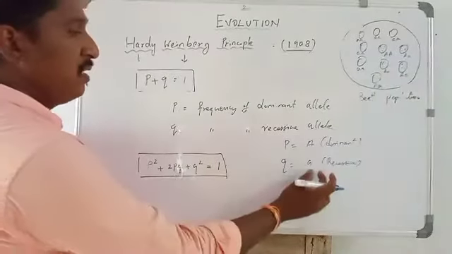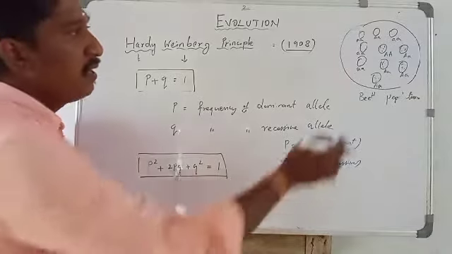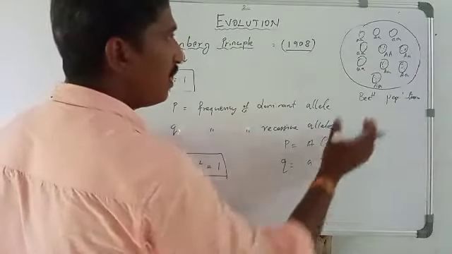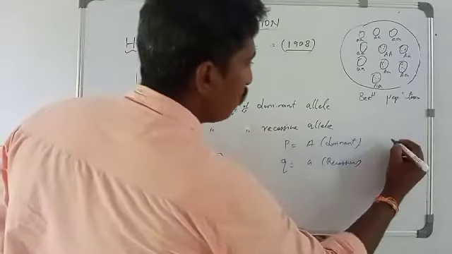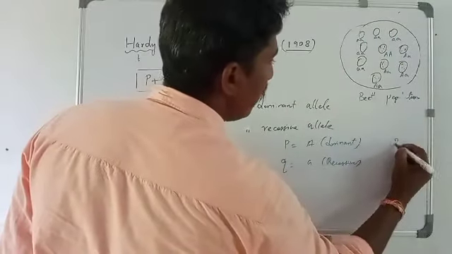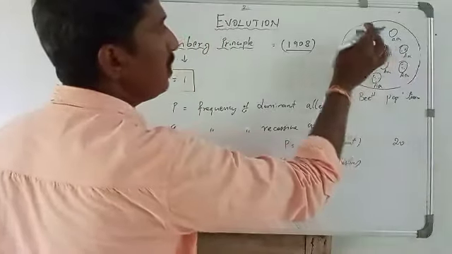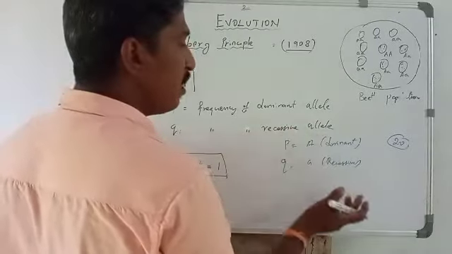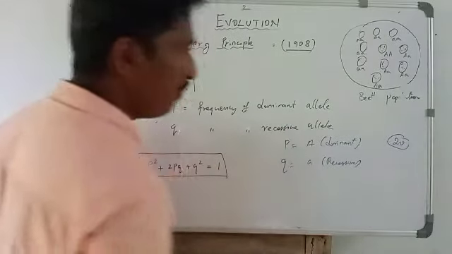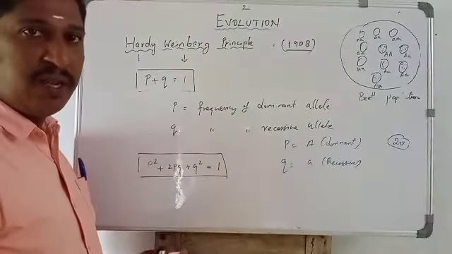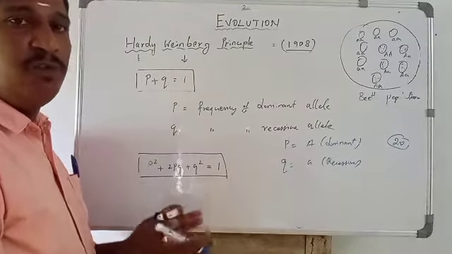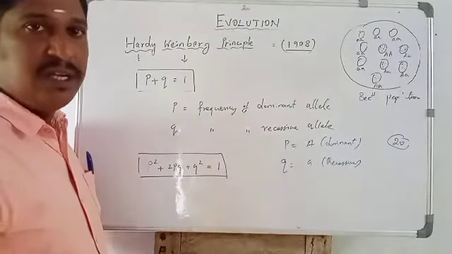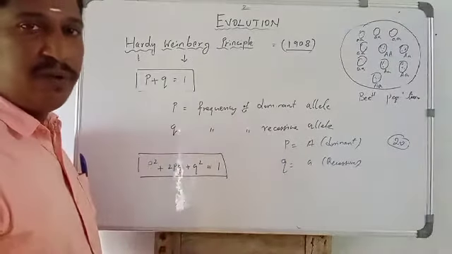In the population, the total number of alleles is 20. There are 10 individuals, each with 2 alleles, so 20 in total. How do we calculate the frequency of an allele? The allele count is divided by the total number of alleles. That equals the frequency of the allele.